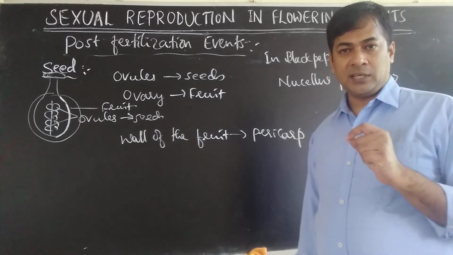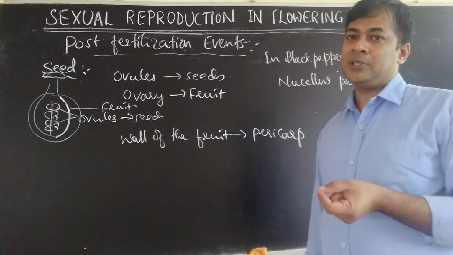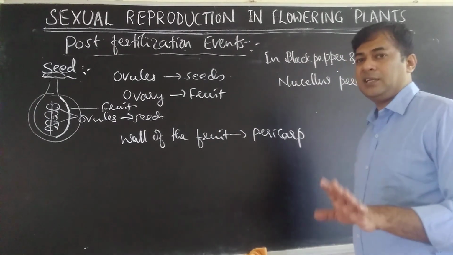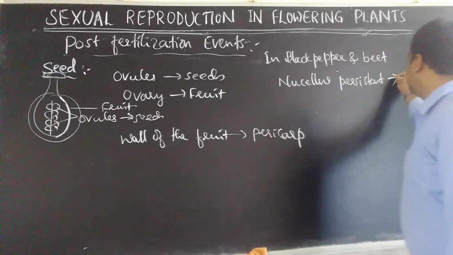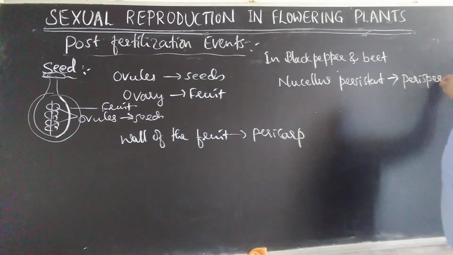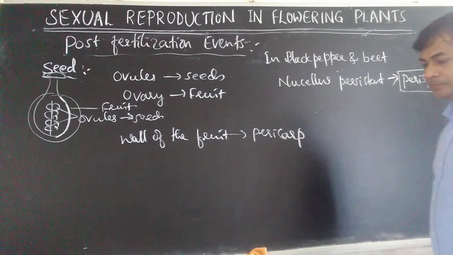The nucellus was a part of the ovule. When the ovule becomes a seed, even after formation of seed, the nucellus is still remaining. So that is why we say nucellus is persistent. It means it remained there. So that is what we call perisperm. Remember, for one mark I will ask what is perisperm.